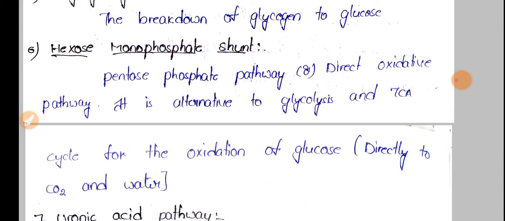So this is an alternative pathway for glycolysis and the TCA cycle. Actually in glycolysis, glucose is converted into pyruvate, and this pyruvate is further converted into acetyl CoA, and this acetyl CoA is oxidized to CO2 in the tricarboxylic acid cycle. So as an alternative pathway for glycolysis and the TCA cycle, the hexose monophosphate shunt is carried out. Here also oxidation of glucose takes place.